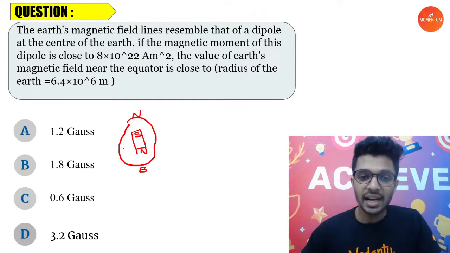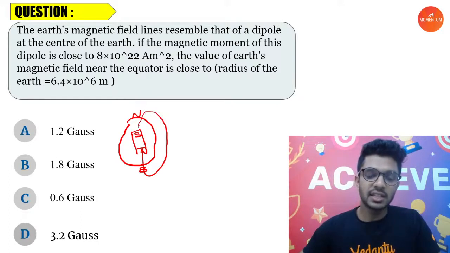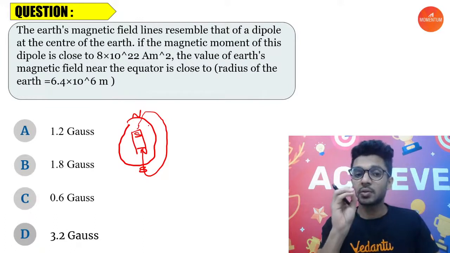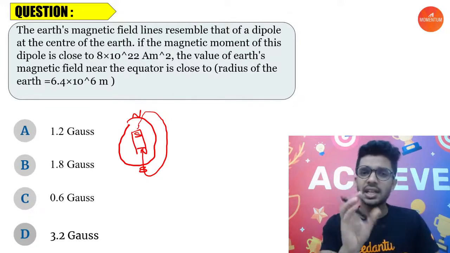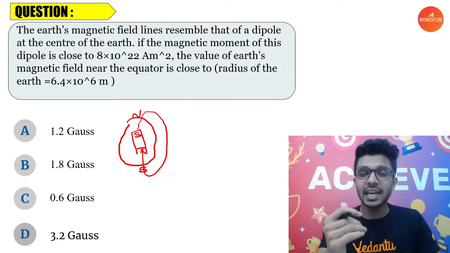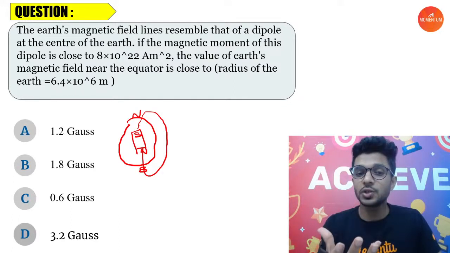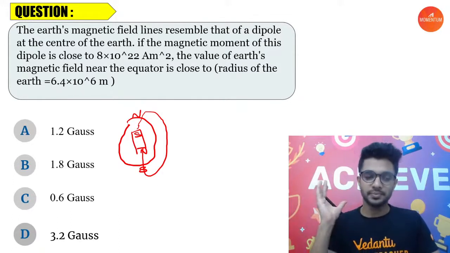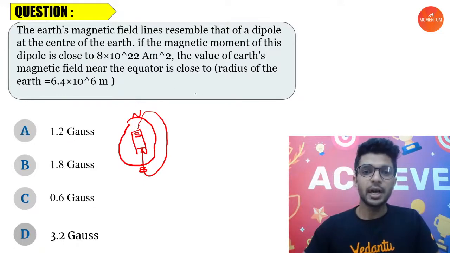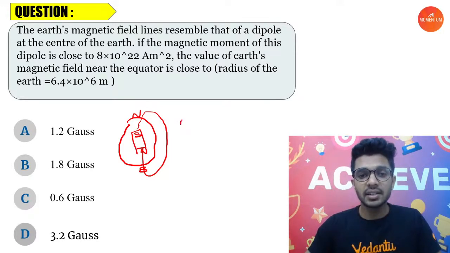And the field lines of the Earth behave in exactly the same way, as if a bar magnet is kept well inside the Earth. Don't think that there is actually a bar magnet kept there. It only feels like that, according to the magnetic field lines produced by the Earth. That's all.